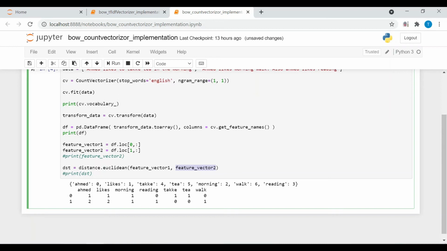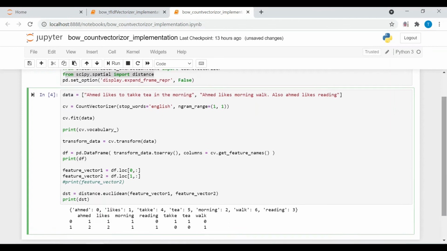This will calculate the Euclidean distance between these two feature vectors. So if I print it, it will give me a value 2.44. So 2.44 is the Euclidean distance between these two documents, as we are passing feature vectors of these documents.